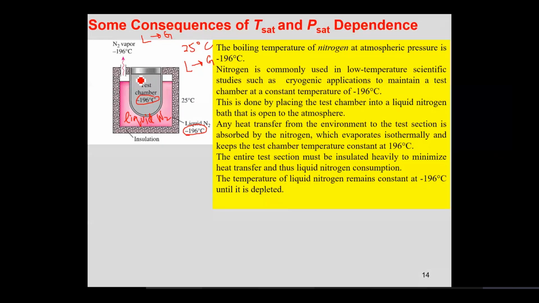You have this test chamber. Test chamber बाहर से heat absorb कर रहा है. Where would this heat go? सर अगले चेंबर में आ जाएगी. This would go to liquid nitrogen. Liquid nitrogen, since this liquid is not the stable form of nitrogen, would take the energy from the test chamber and would evaporate by taking up the heat from the test chamber to convert it to the stable form, which is the gaseous form. Thereby, the test chamber would essentially remain at minus 196 degrees centigrade.